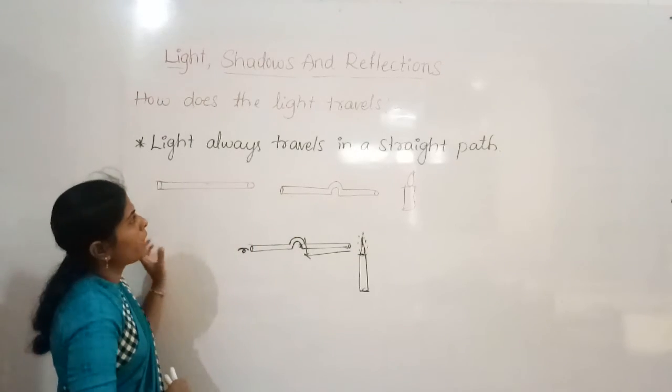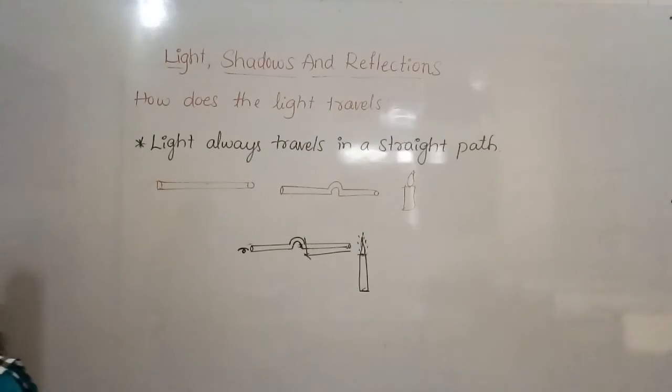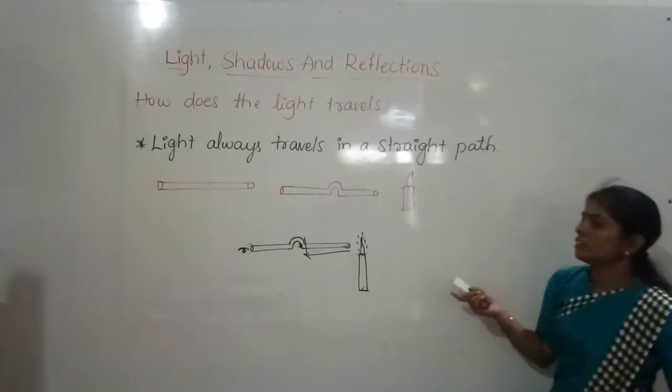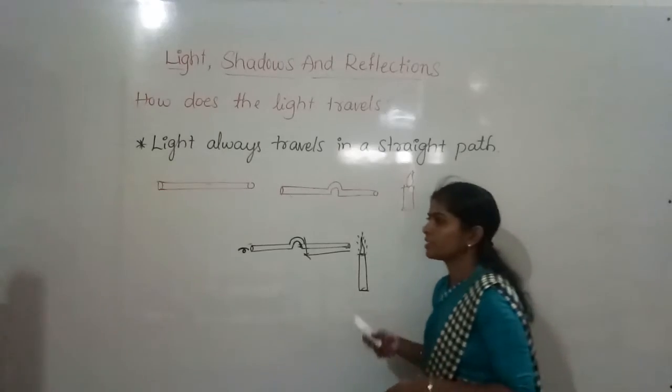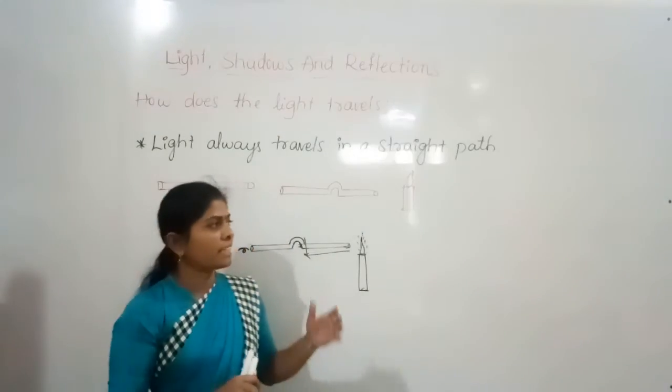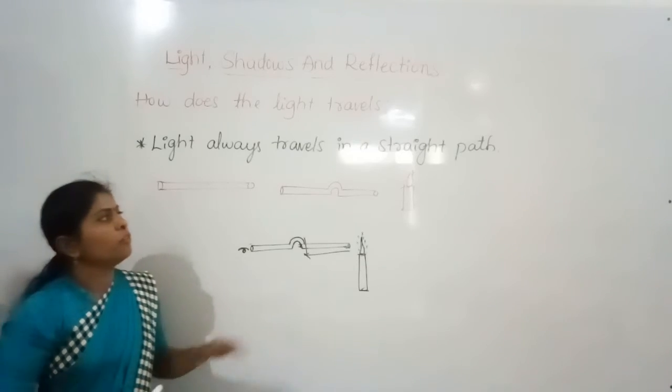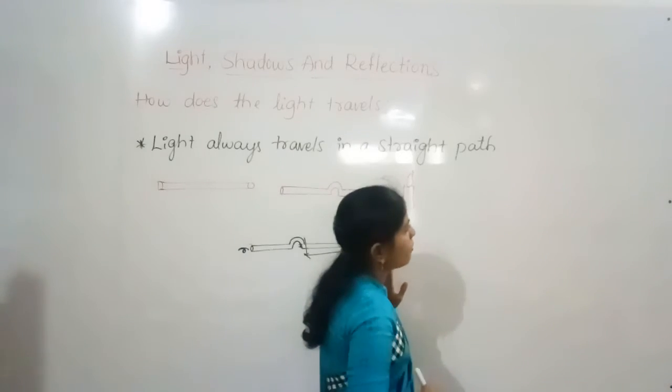So by this activity we can see that light always passes in a straight path. This activity we will discuss in the next classes, and we can demonstrate it with all these instruments. So in this class you have learned about